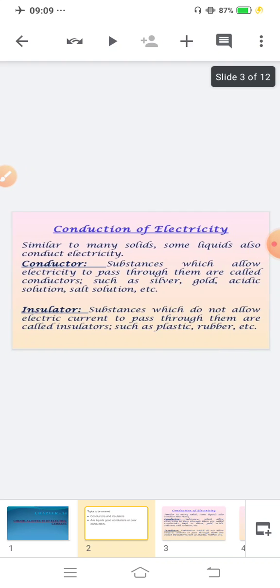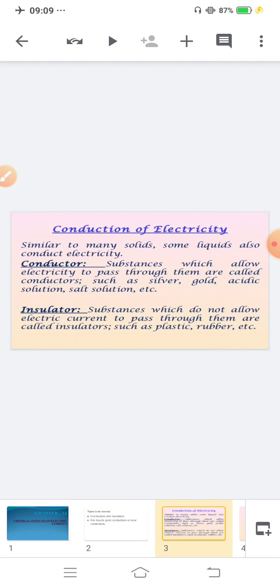So our topic is conduction of electricity. Like many solids, some liquids also conduct electricity. Before that, recall what you have learnt about conductors and insulators in your previous classes.